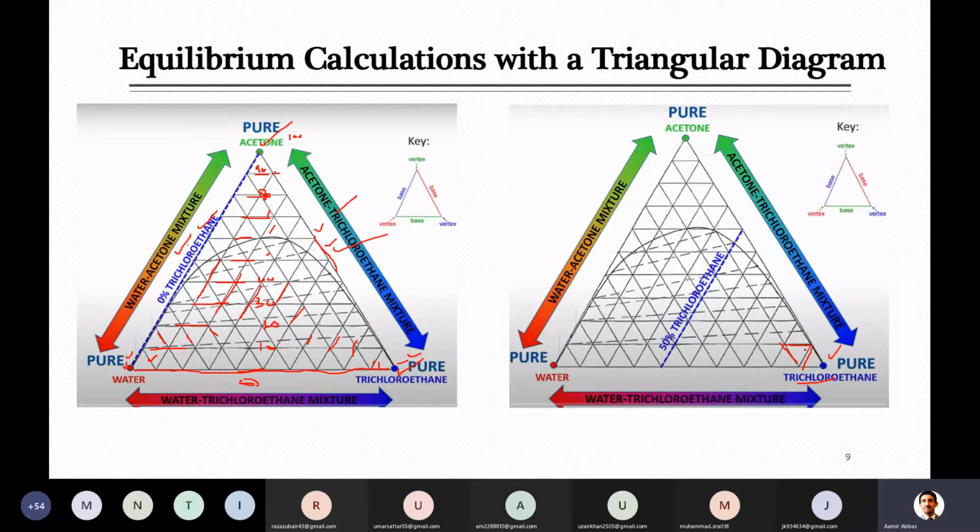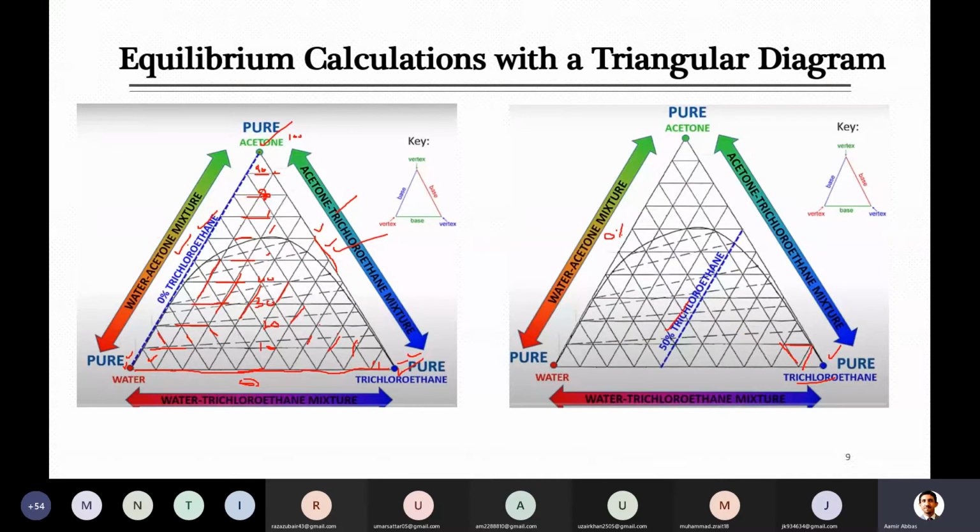So you have to go in the direction where its value becomes 0% at the end of the day, and this is the only side where on this edge, on this line it is 0%, and that is always opposite to the point where that component is located. Here, because we were supposed to find 50% trichloroethane, you start counting from here: 100, 90, 80, 70, 60, 50.